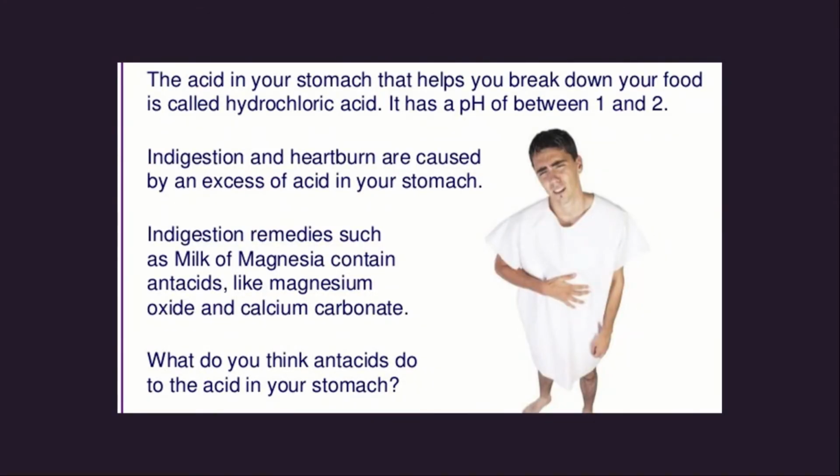You might have known that when you eat fried foods and spicy items more, your stomach will start to ache. The acid in your stomach that helps you break down your food is called hydrochloric acid. Since it is an acid, it has a pH less than 7, between 1 and 2. Indigestion and heartburn are caused by excess acid in your stomach.